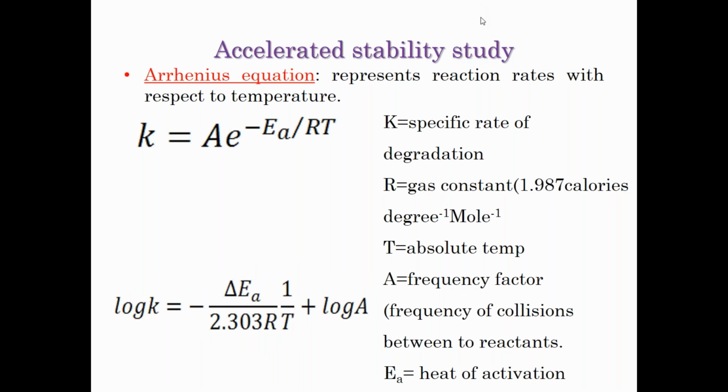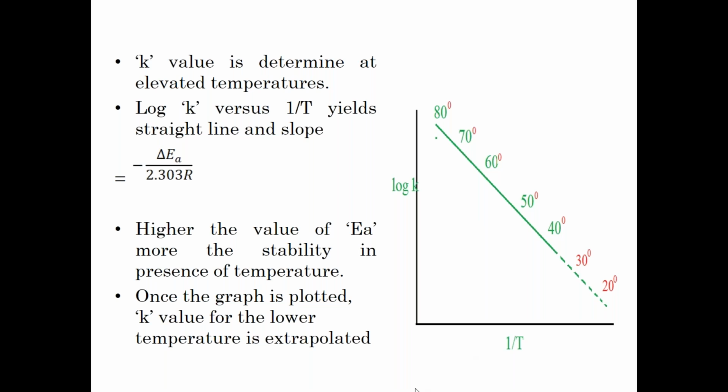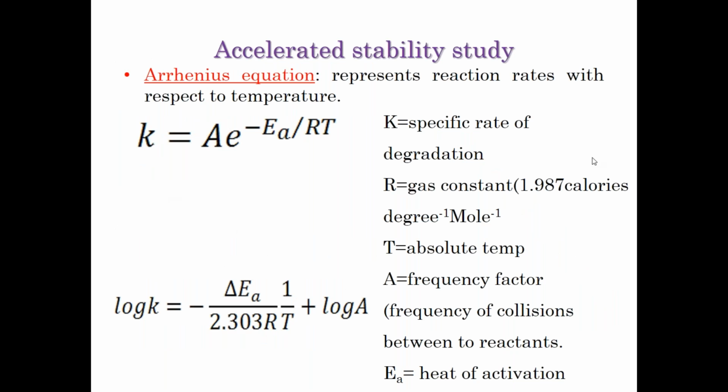Once you plot the graph, so fine, you can determine the EA value from the slope. So plot log K versus 1 by T value. That's what I was telling you, the procedure, how you have to do. Carry out the stability study at the different temperatures. Note down the K value, plot the K value in the y-axis and the 1 by T value in the x-axis. And the log K versus 1 by T graph you plot, you get the slope which is equal to delta EA by 2.303 R. You know the R value, I told you it's a constant value, 1.987.